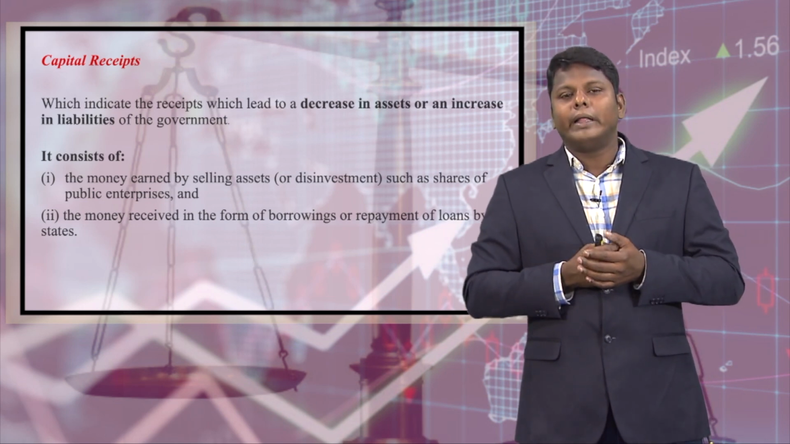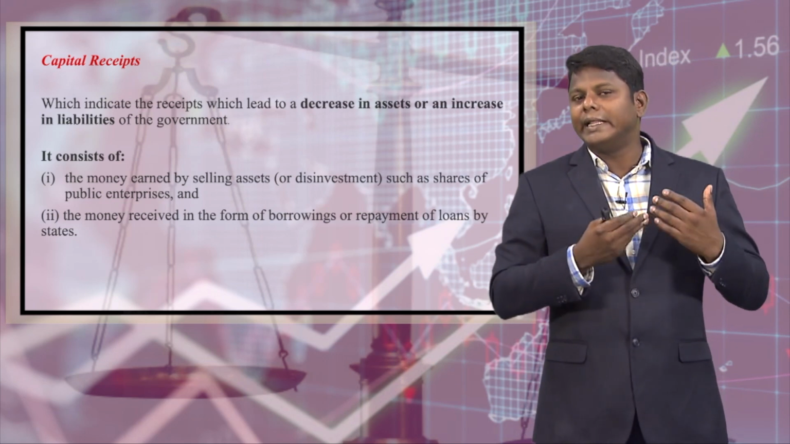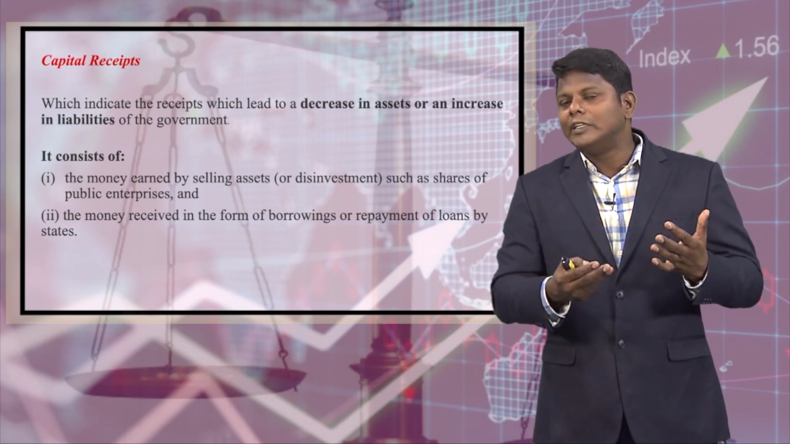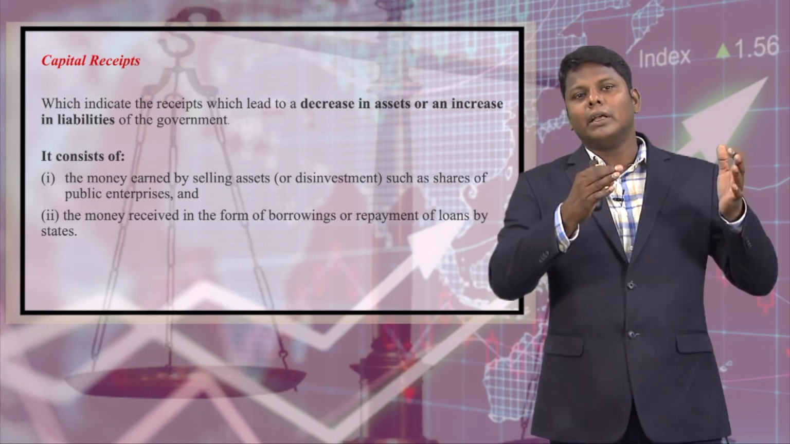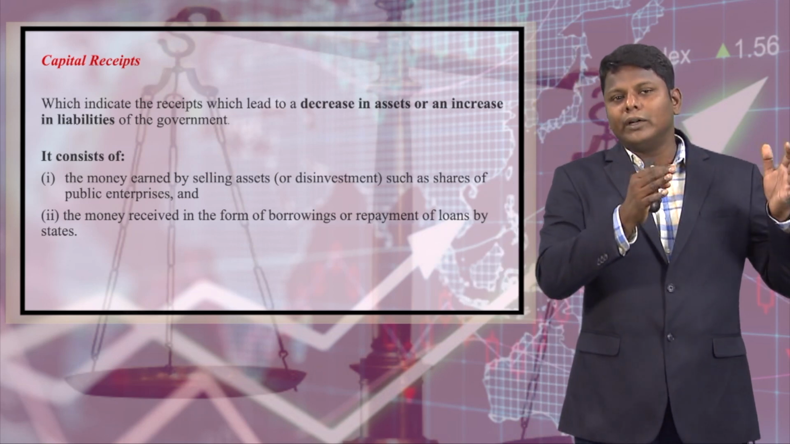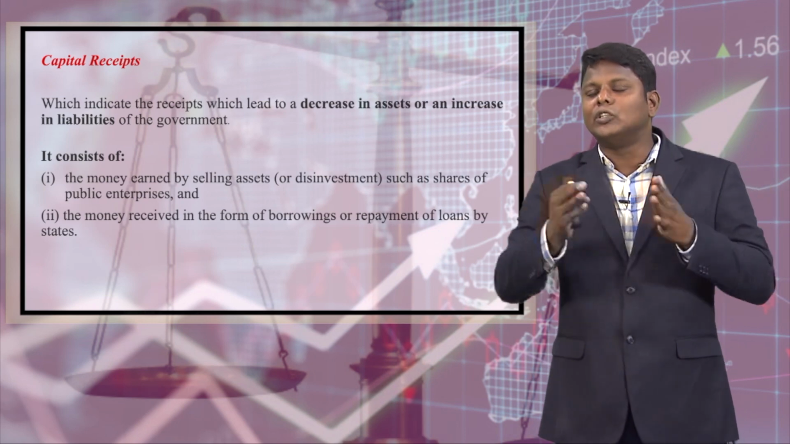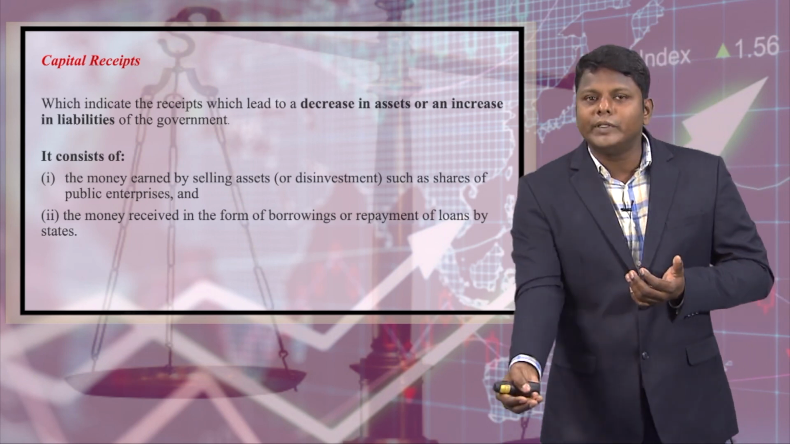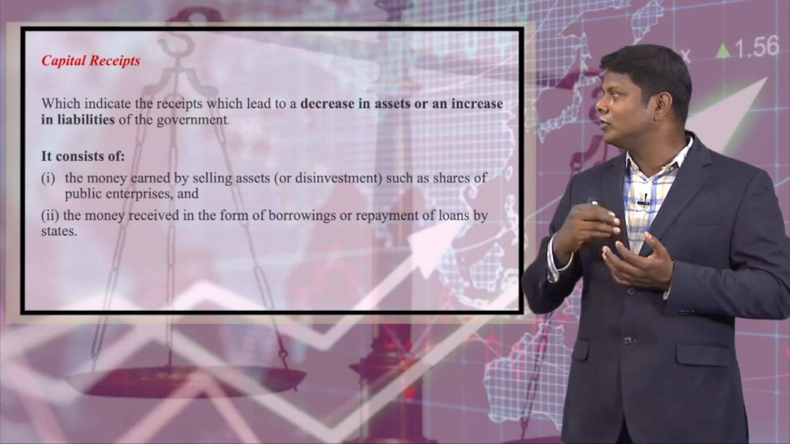So the money which comes after selling Air India, after selling the public enterprises, will be considered as disinvestment. Likewise, if they are trying to sell partial ownership of LIC to the private sector, out of which they are able to generate some money, this will also be considered as disinvestment.